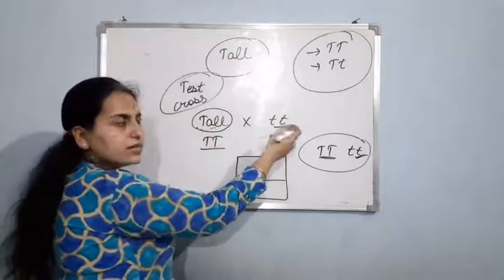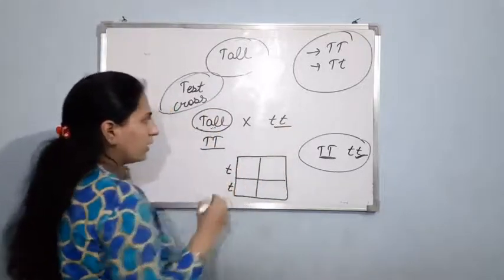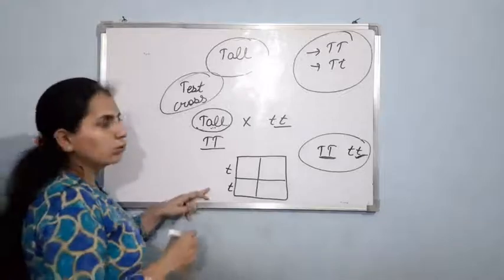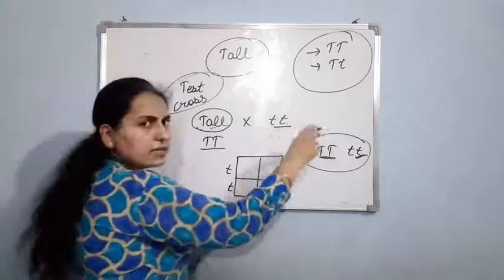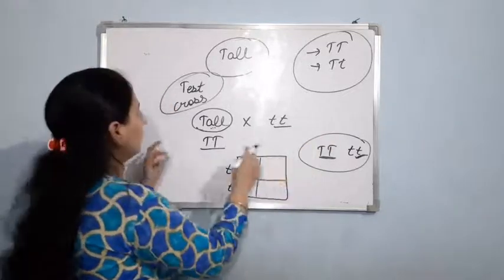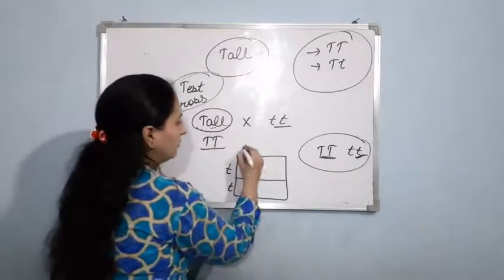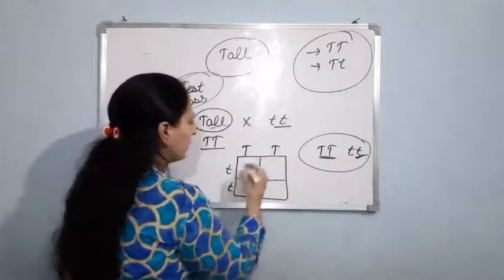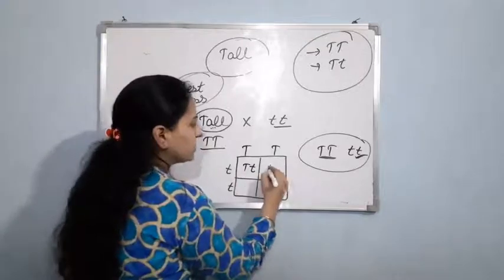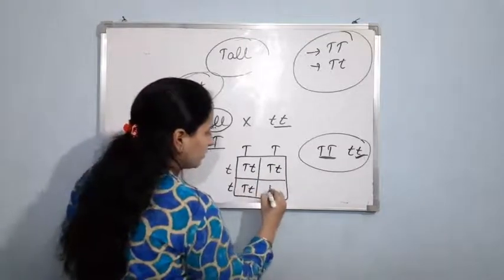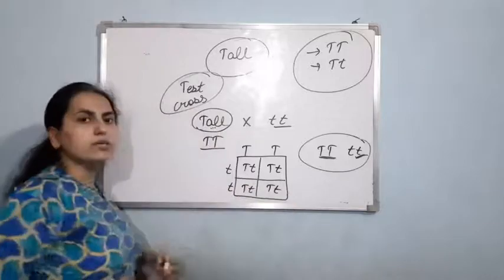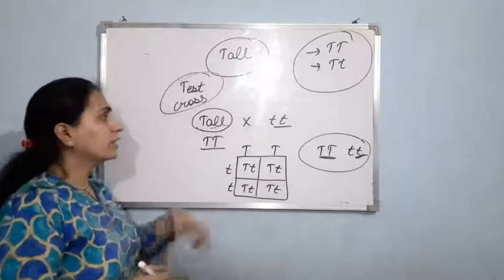This plant is fixed, that is small t. I am placing it like this. Due to the law of segregation, the alleles will separate. Now if capital T is there, it will result in the formation of capital T small t like this. So all the plants produced are tall. That's what I told you.